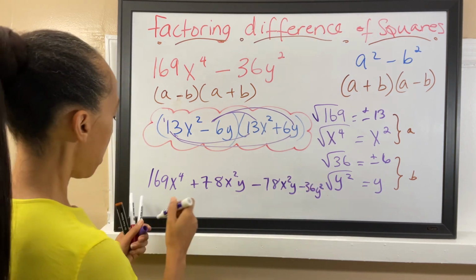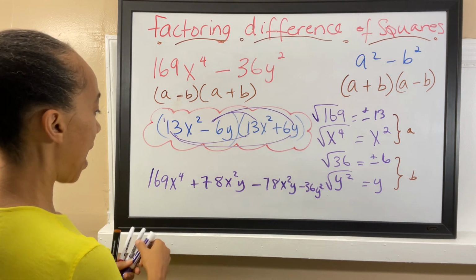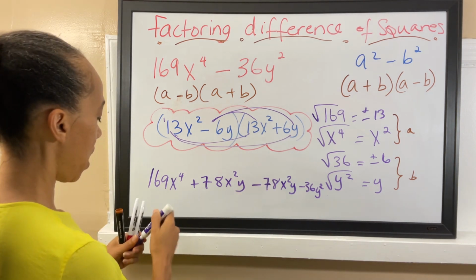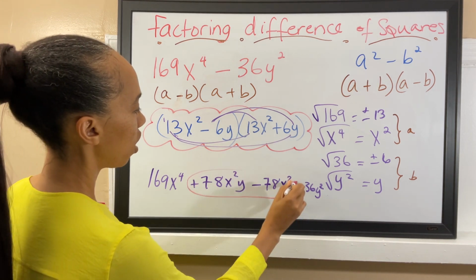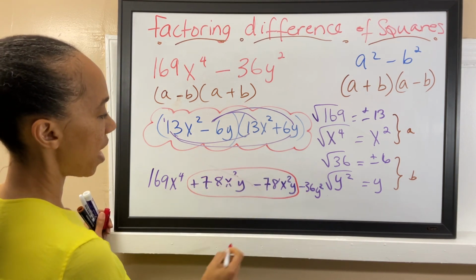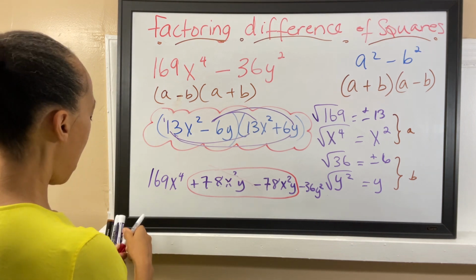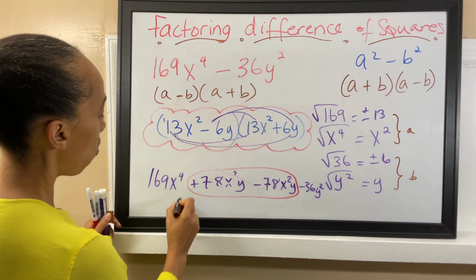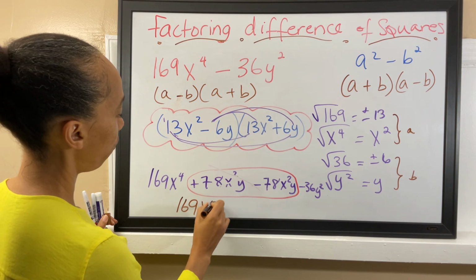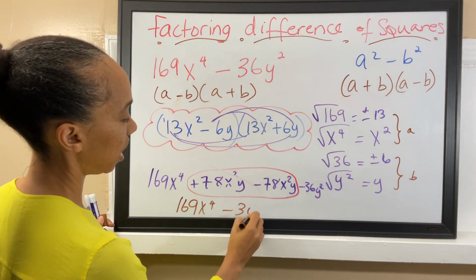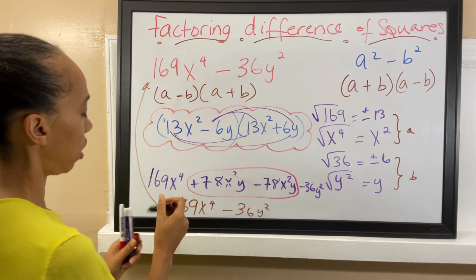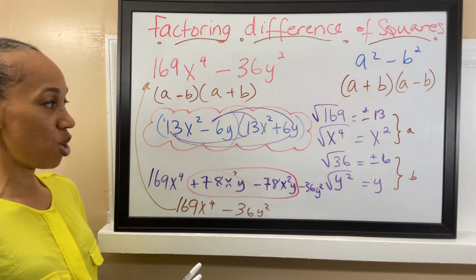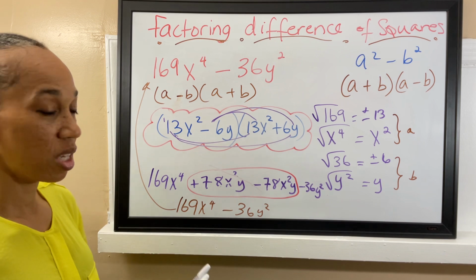Now, once again, you'll notice that these two middle terms are going to cancel out. All right, they're going to cancel out. And all you're going to have left is simply 169x to the fourth power minus 36y to the second power. It is the same as you had in your original expression that's given to you. So this answer is correct.